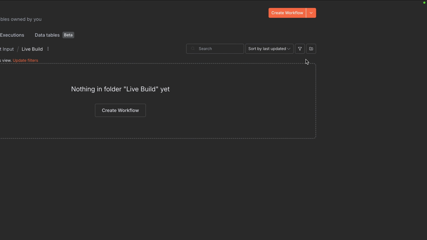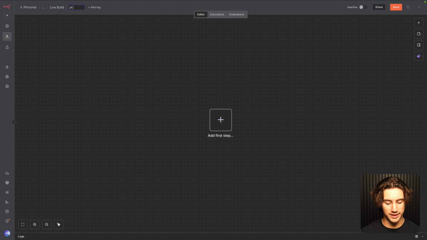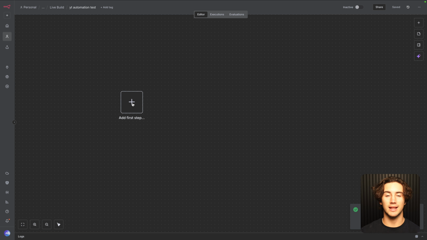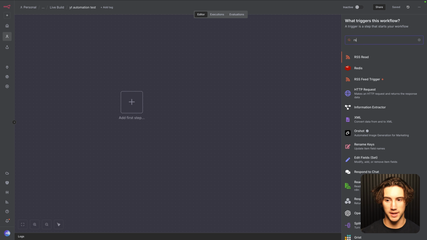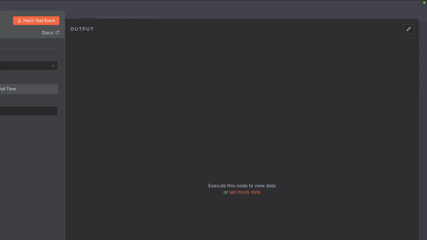So in the upper right-hand corner, I'm going to hit create workflow. I can rename this to like YT automation test, whatever. You can name it whatever you want. And the first step we need to add is an RSS feed trigger. And remember, we're building the automation right now and automating data into our database so our AI agent can use it. So I'm going to add that first step and type in RSS. And where it says RSS feed trigger, you want to select that.